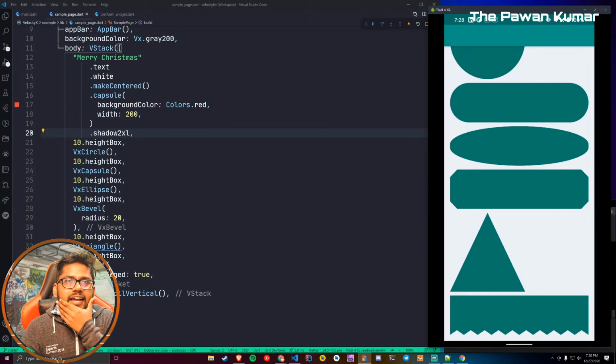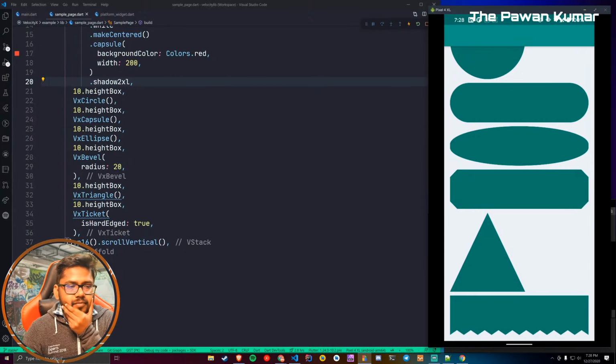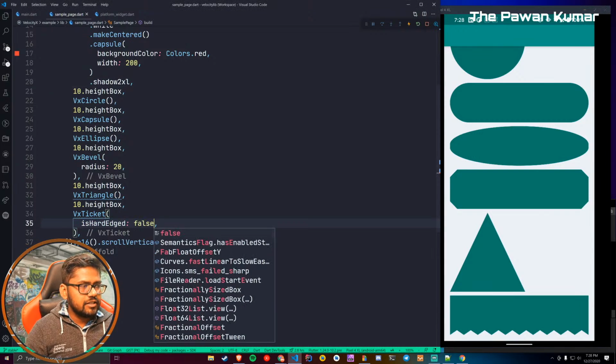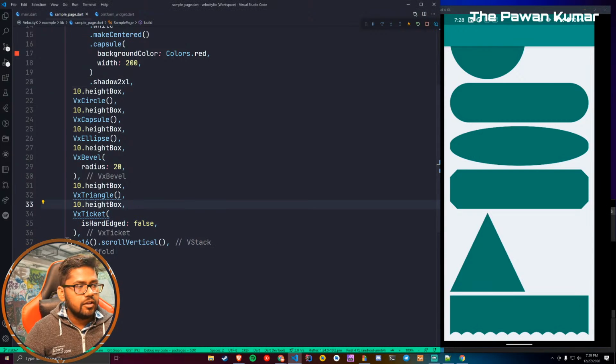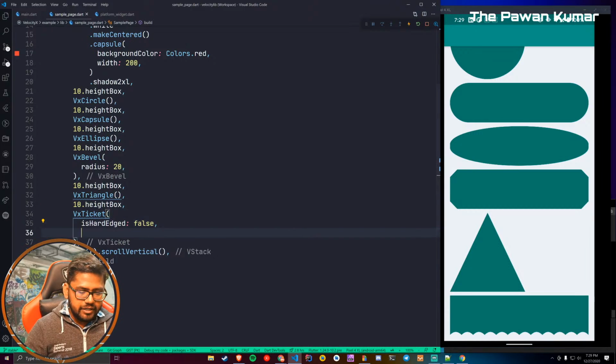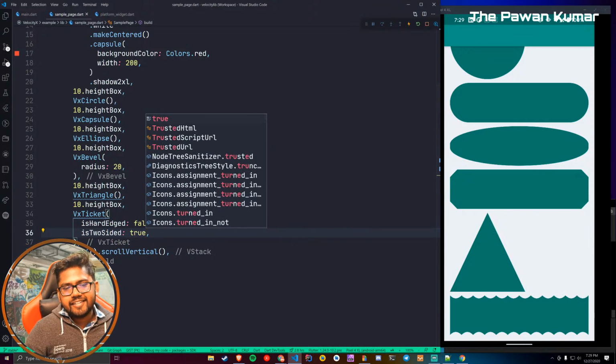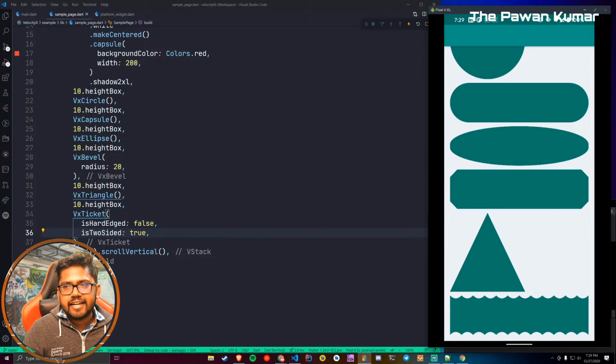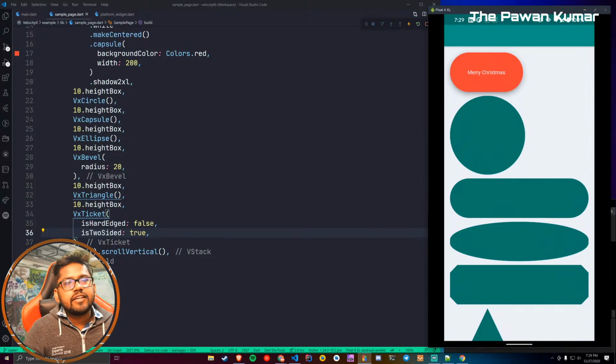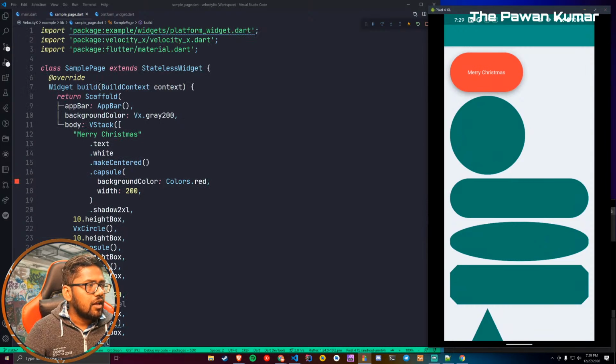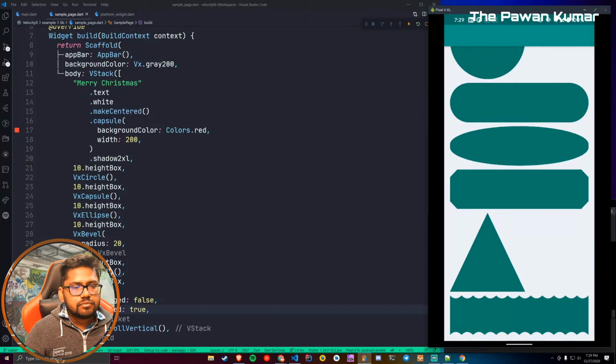Okay, by the way, one thing I didn't show you is this ticket thing, which you say VX ticket. This can be both sides as well, although it does not work really well with this hard edge, which I still have to work on. But let's say you make this hard edge false, and then there is a property called is two-sided. If you make it true, then you can see this is what you will get, and this is really amazing.